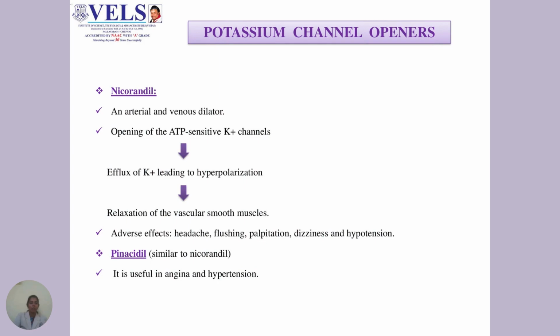Potassium channel openers, that is nicorandil. It is an arterial and venous dilator. The opening of the ATP sensitive potassium channels results in the efflux of potassium, leading to hyperpolarization. This results in the relaxation of the vascular smooth muscles. The adverse effects of nicorandil include headache, flushing, palpitation, dizziness, and hypotension. Pinacidil is another drug similar to nicorandil. It is useful in the treatment of angina and hypertension.